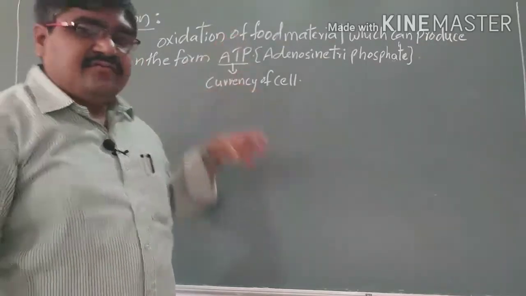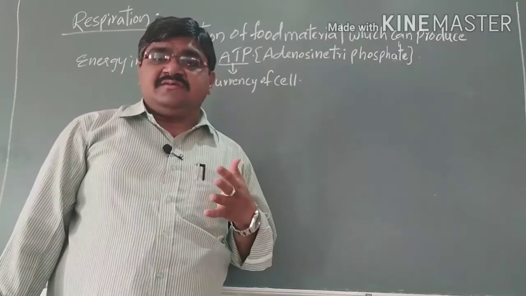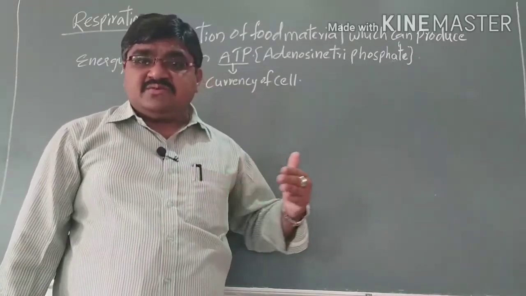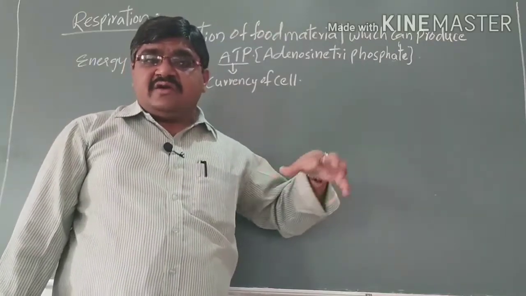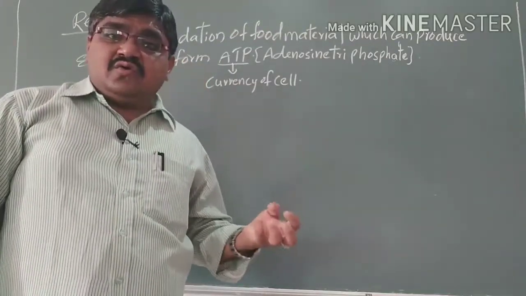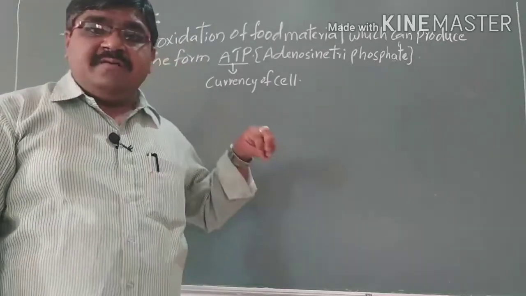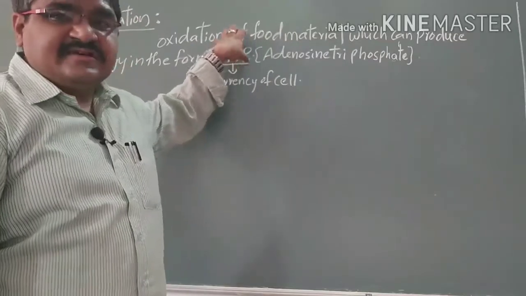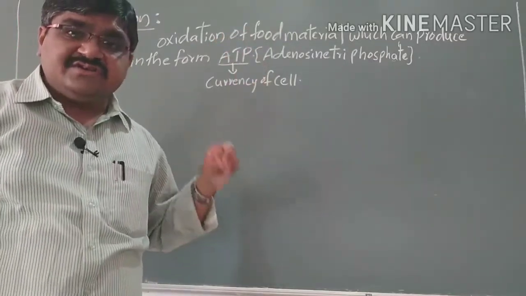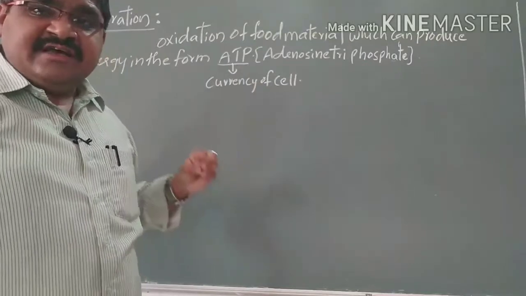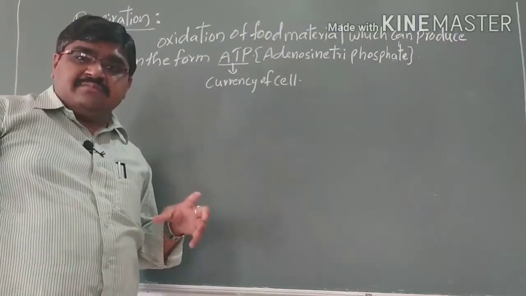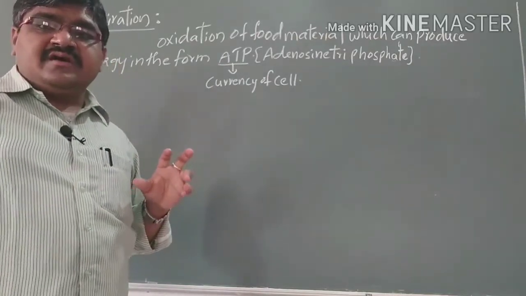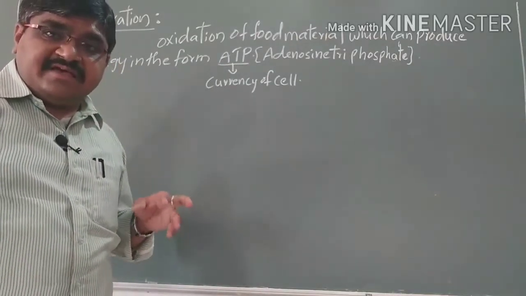When food is oxidized, it is broken down; complex food is converted into simple forms. When processed to different parts of the body, it is converted into glucose. That glucose produces energy in the form of ATP. This process, the oxidation of food materials producing energy in the form of ATP, we call respiration.